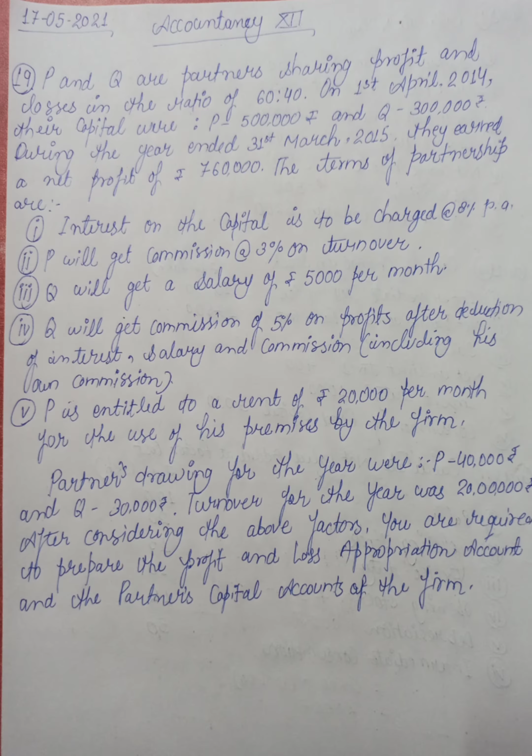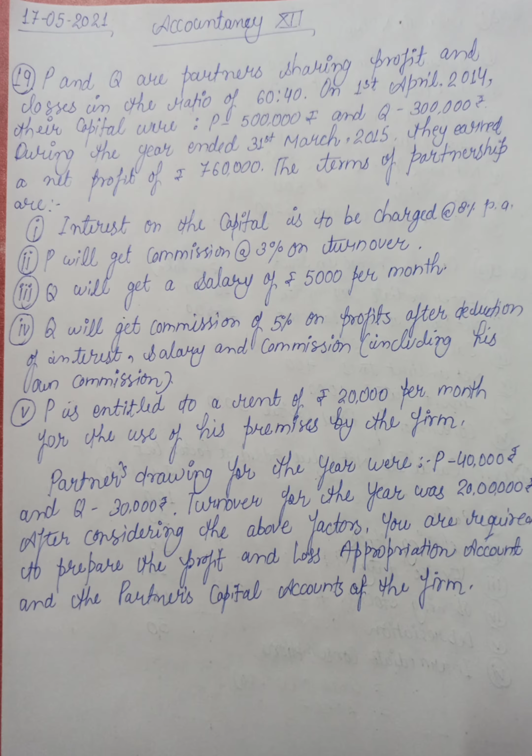So today we are going to do a numerical question from profit and loss appropriation account, question number 19. In this question, P and Q are partners sharing profit and loss in the ratio of 60:40. On 1st April 2014, their capitals were P 5 lakh and Q 3 lakh. During the year ended 31st March 2015, they earned a net profit of 7 lakh 60,000. The terms of the partnership deed are as follows.